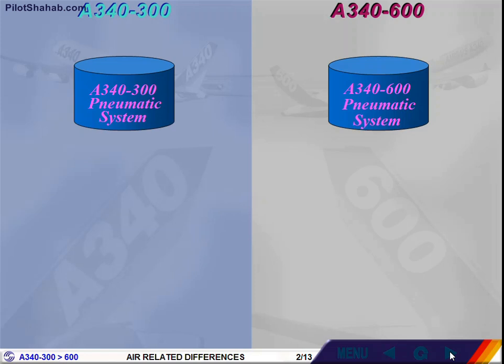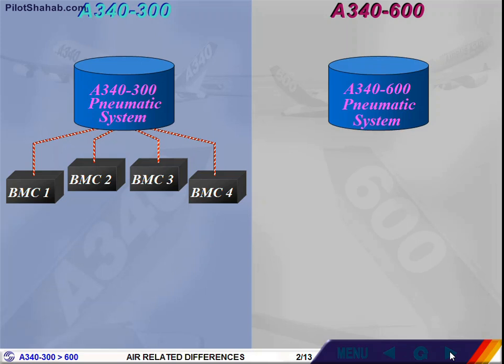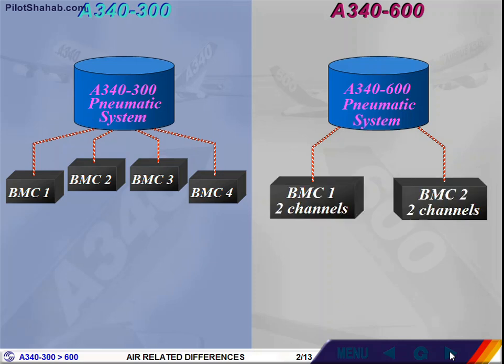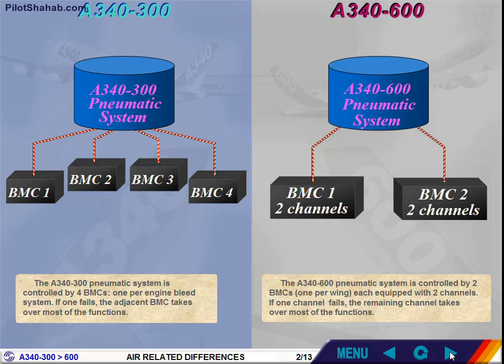The A340-300 pneumatic system is controlled by 4 BMCs, one per engine bleed system. If one fails, the adjacent BMC takes over most of the functions. The A340-600 pneumatic system is controlled by 2 BMCs, one per wing, each equipped with 2 channels. If one channel fails, the remaining channel takes over most of the functions.